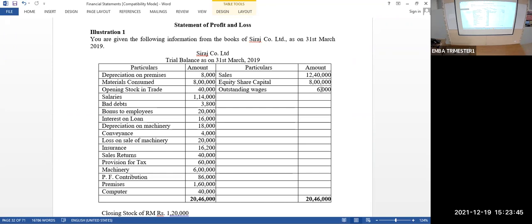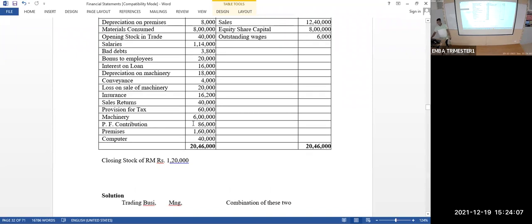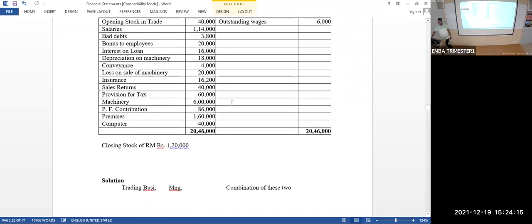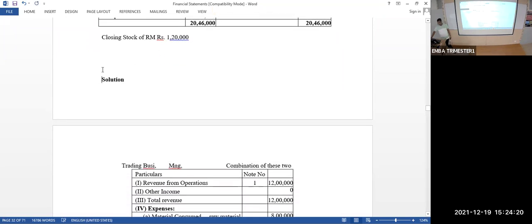Similarly, on the right side, sales account 12,40,000, equity share capital 8 lakhs, outstanding wages 6,000. The total is the same, 20,46,000. From this, we have to prepare the profit and loss account. One more piece of additional information, the adjustment given under the trial balance, is that the closing stock of raw material is 1,20,000. With this information, we are going to prepare the profit and loss account of the company.